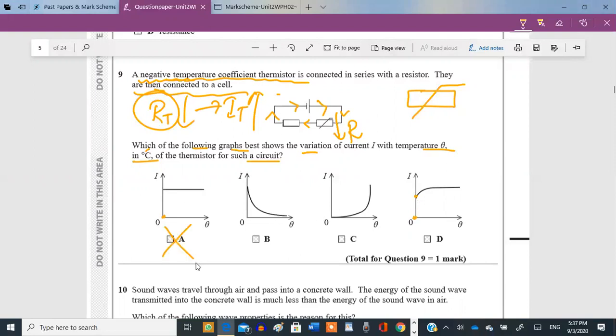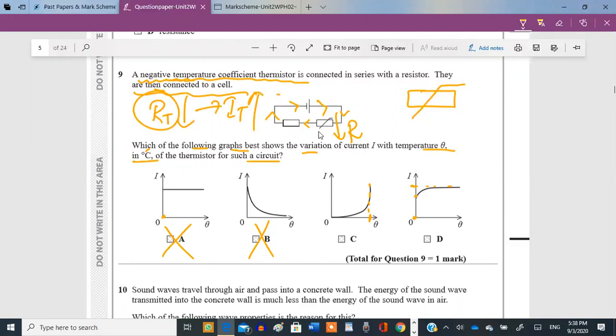Okay, A cannot be the answer because of course current will change. B, can B be the answer? Well, when the temperature rises, the resistance will fall, so the current has to rise. B cannot be the answer either. Over here, the current is falling. Now it's either option C or option D. Okay, option C, as the temperature rises, the current will also rise. But will the current rise at an infinite rate after a certain point, or will the current become constant?